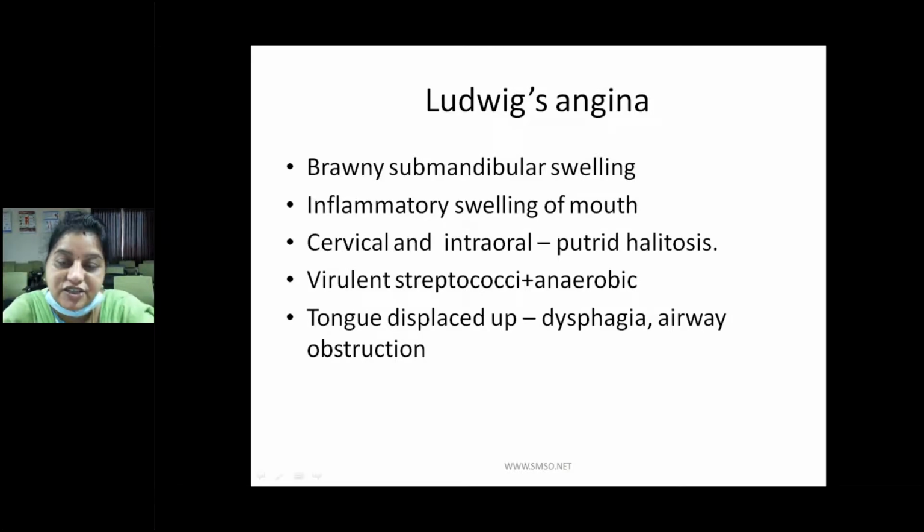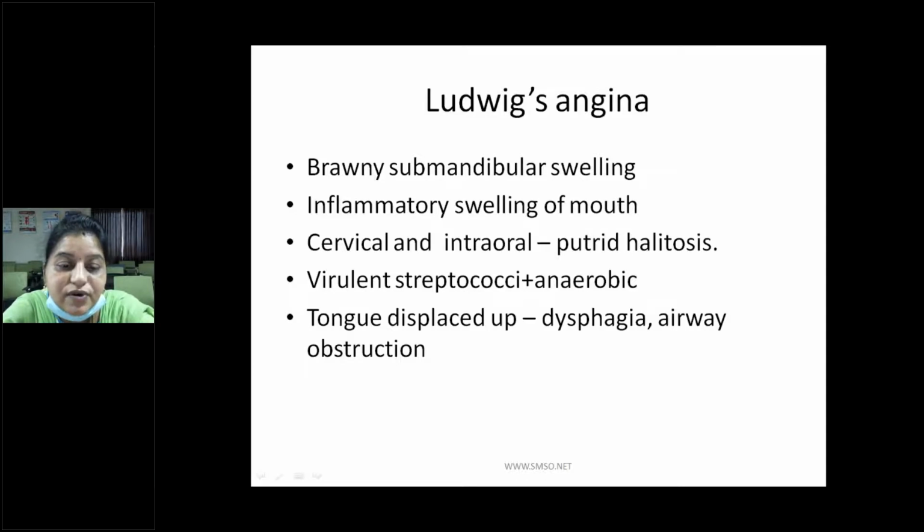So Ludwig's angina. What is Ludwig's angina? It is a brawny submandibular swelling, an inflammatory swelling of the floor of the mouth, cervical and intraoral. Patients may present with putrid halitosis, that is bad breath.